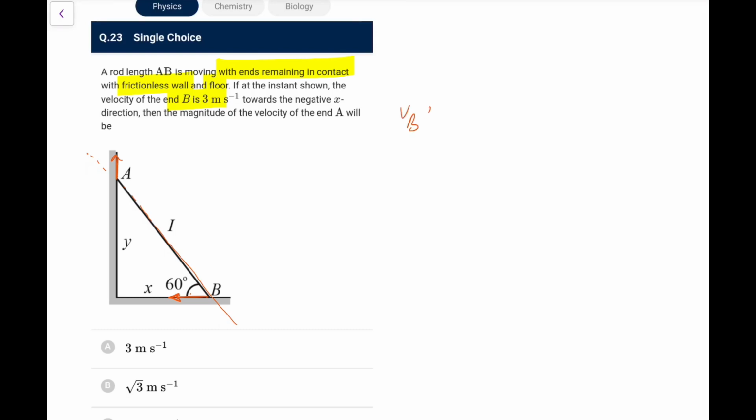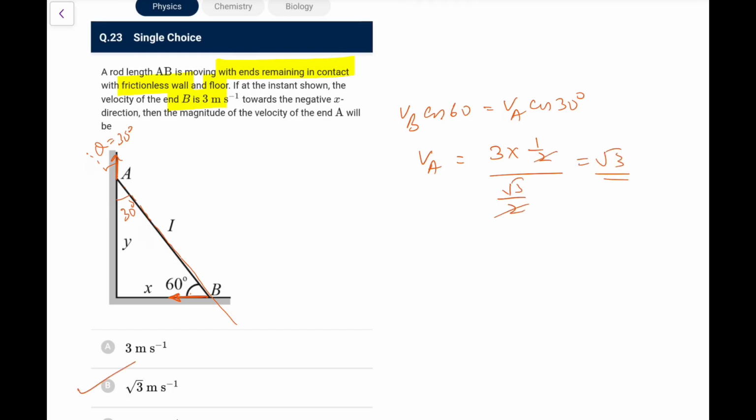So the component of B, that is VB cos 60, and the component of A, this angle would be 30, so that would be equal to VA cos 30. So VA would be VB, which is 3 cos 60, which is 1 by 2, divided by cos 30, which is root 3 by 2, the 2 goes, that is root 3. So the end A would be root 3 meter per second upwards.